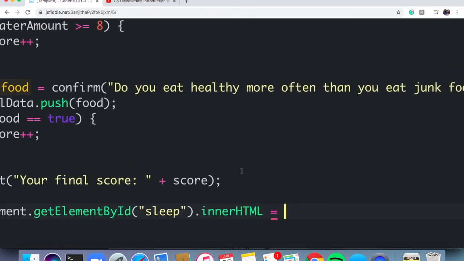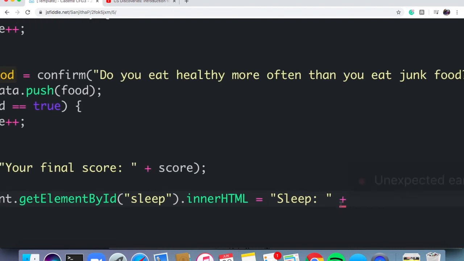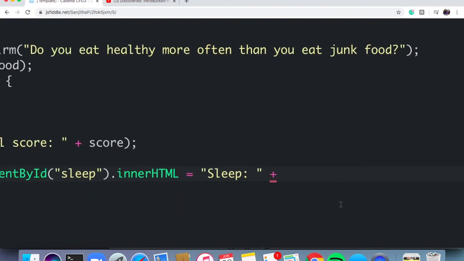And here we're going to add a piece of text first. We're going to say sleep. We're labeling the information we're inserting. Outside of those quotations, I'm going to add a plus because we're combining two different pieces of information. And then here, again, think back to the arrays video. How am I going to access the first element from my array?